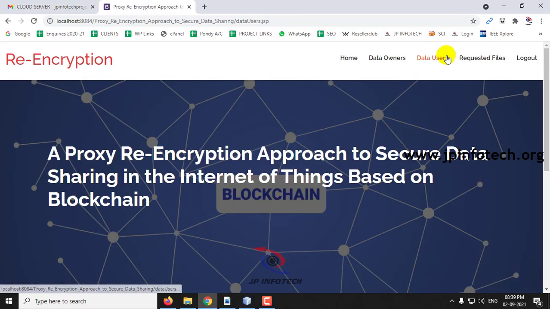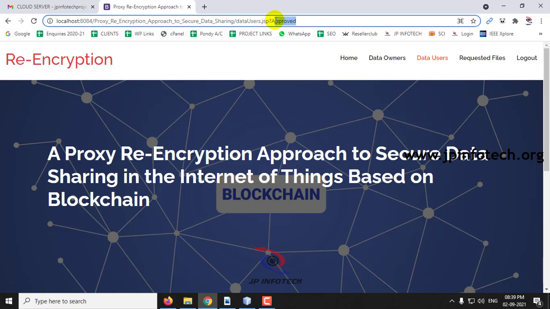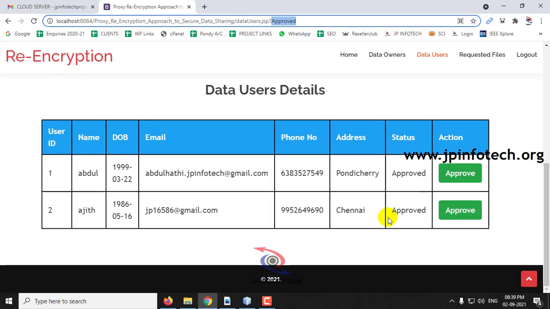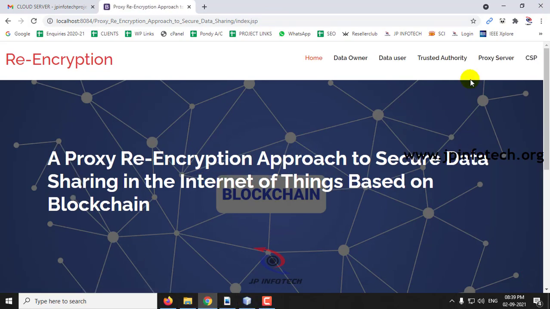Now let me click the data users menu, where you can see what all the data users are available, where you can see the data user Ajit, who has been created by us, and here you can see the status is waiting. So now the trusted authority approves this data user, and now you can see it has been updated as approved. And now let me log out from this trusted authority part.